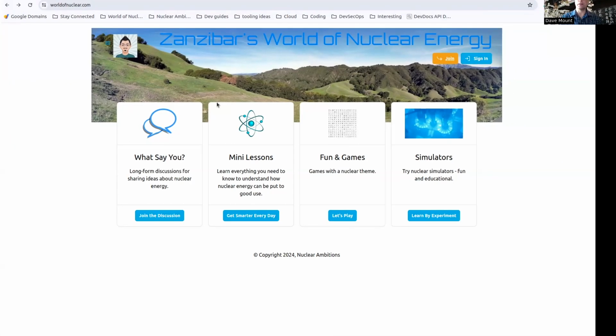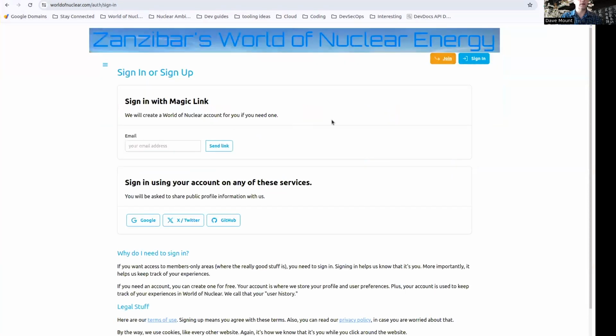Let's take a look. So the first thing you want to do in the World of Nuclear is sign in. And if you haven't joined yet, you can hit this join button and do that. When you join, you can either join by getting a magic link to your email address, or you can use an existing service that you have an account for, like Google, X, or GitHub. So click on one of these if you have them. You can use that service to prove that it's you. Otherwise, put in your email address, have it send a link, and you can use that email that you get to click on the link and verify that that is your email address. So we know that it's you.